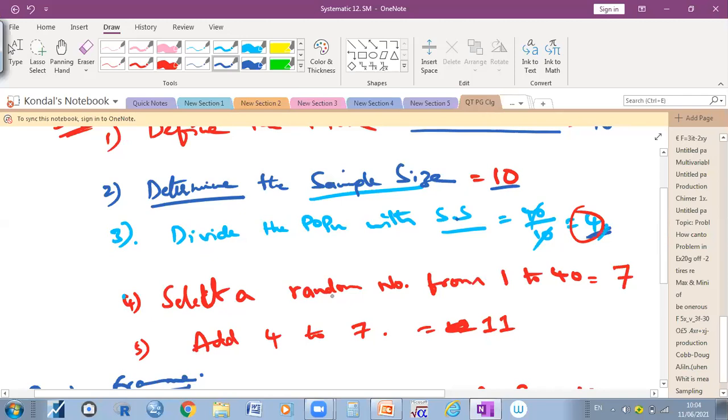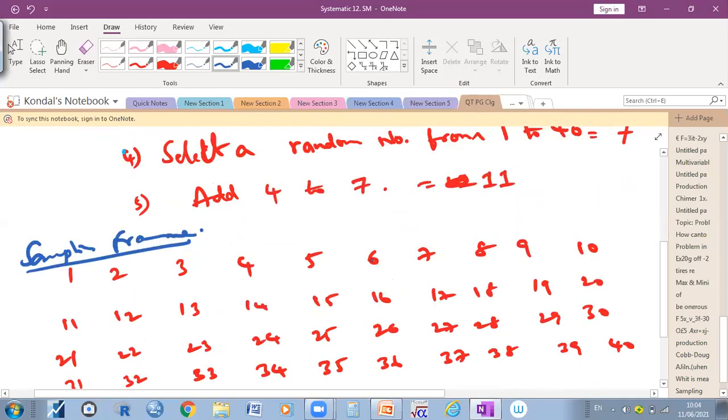Then select a random number from 1 to 7. So here, this is the most important part: select a random number from 1 to 7. So first, from 1 to 40, you can select the first number, say 7. Okay. Then you can add the 4 to the 7. So how much do you get when you add 4 to 7?